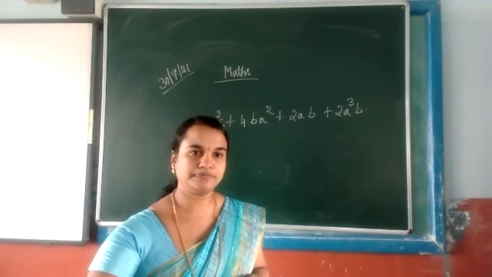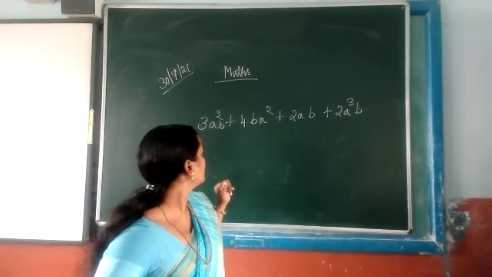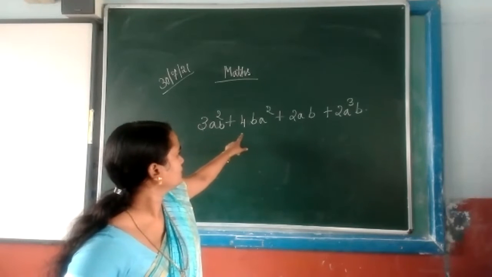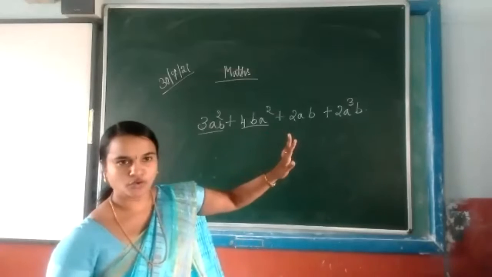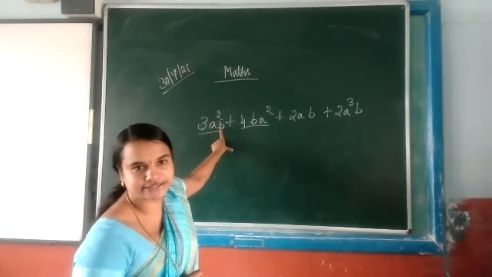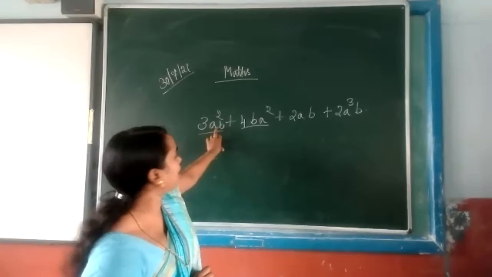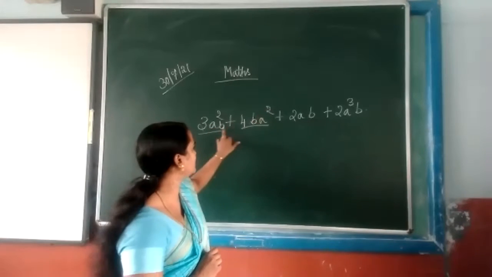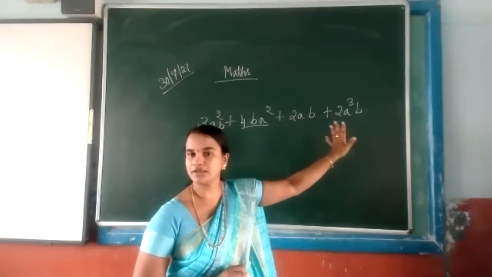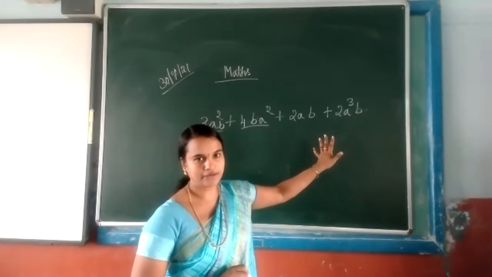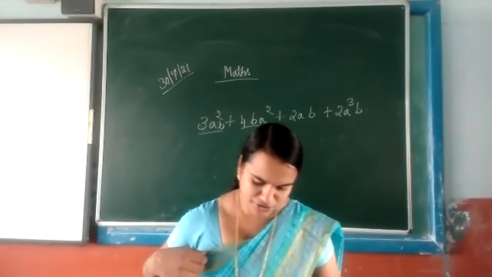Miss, 3a square b and 4b a square, they are like terms. Yes, the remaining are not. We only have to check the variables, children, not the numericals. Here the variables are a square, here also a square, and here b, here also b. So both of these are like terms, the remaining are not. Clear?